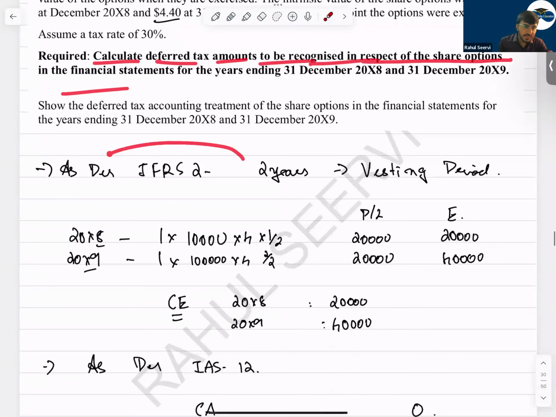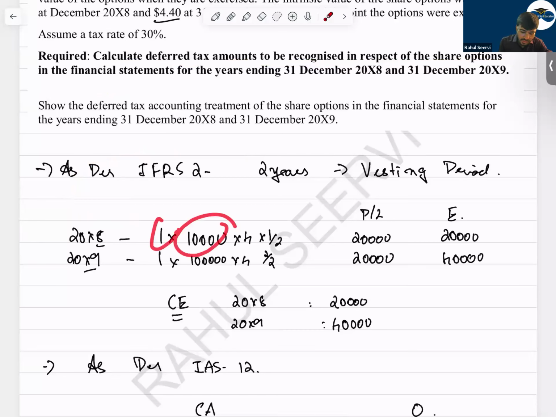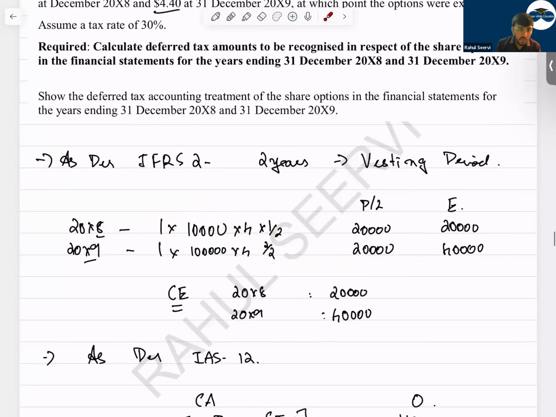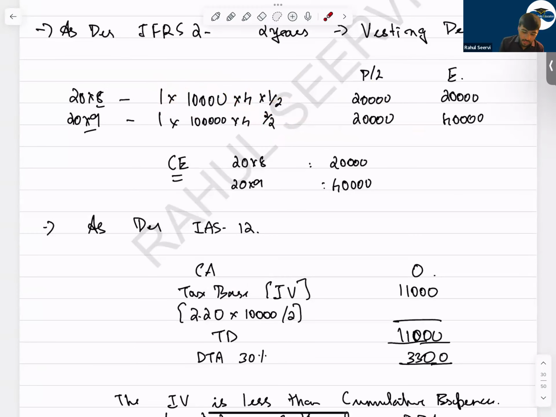So now what we do as per accounting, as per IFRS 2, normally 10,000 into 1 employee into 4 into 1 by 2, 1 by 2. Normally this is the expense we record in P&L, 20,000, 20,000. And how much is the equity value? 20,000 and 40,000. Now as per IAS 12, what is the carrying amount? Can I say carrying amount will always be 0? Now tax base is what?